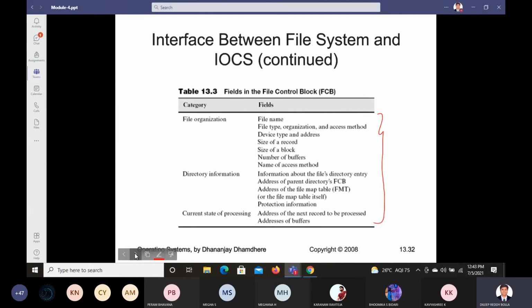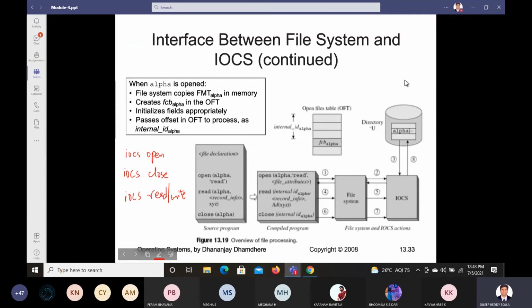And the third thing you need to know here is how this block is going to interface between file system and IOCS. See this one, this is your file system. Let us say Roman number 1 is the file system, and IOCS is Roman number 2. So this one is the second block, this one is the first block, and this can be called a process.